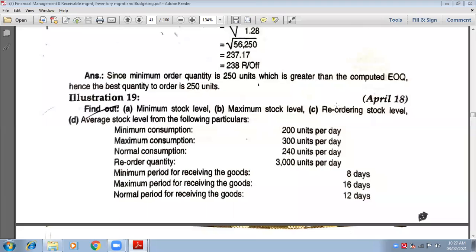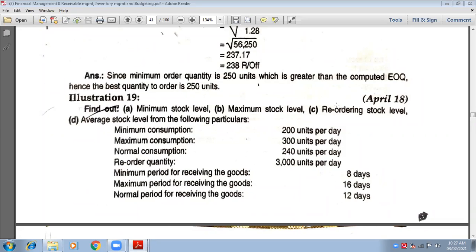So everything is given, you just have to, now period is given in number of days. So you will take that only. Okay. Now maximum consumption is 300 units per day. So yes, that's what I want. 300 units into maximum reorder period is, tell me, maximum period is, 16 days.